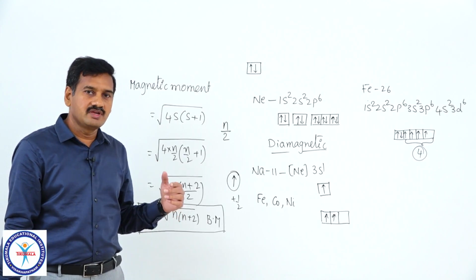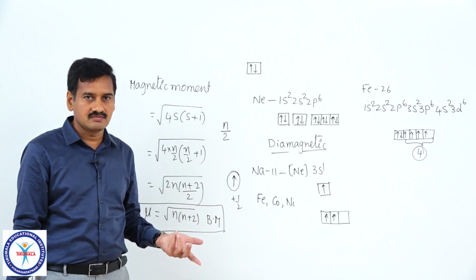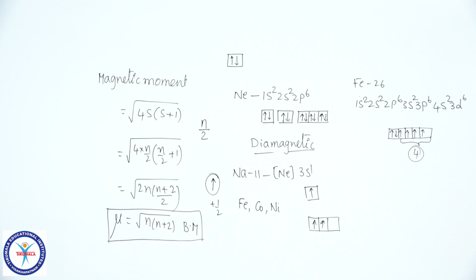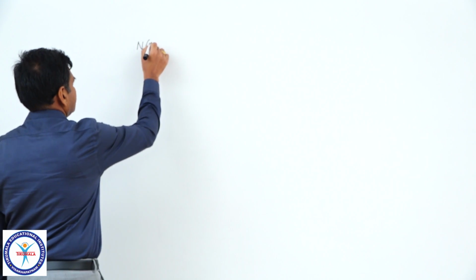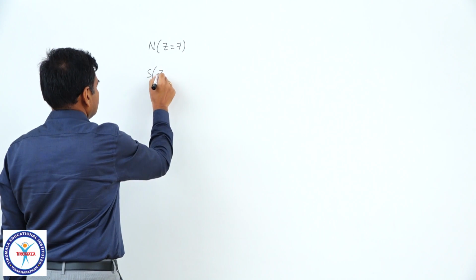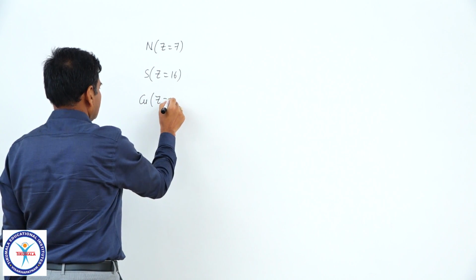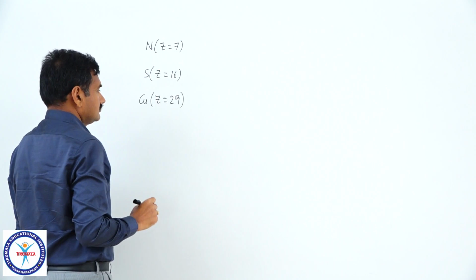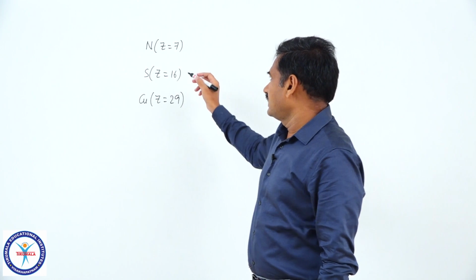Now, questions can be given based on this magnetic moment. Find the magnetic moment of the following atoms or ions, like that. Find the magnetic moment of the following: nitrogen with Z equal to 7, sulfur Z equal to 16, copper Z equal to 29. Find the magnetic moment. Now we write the electronic configurations: